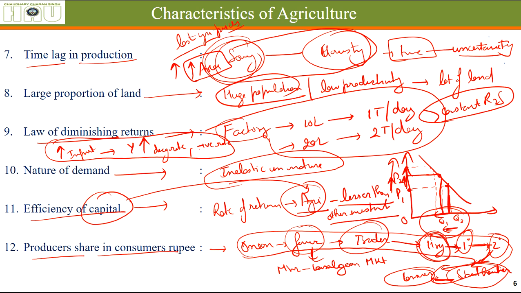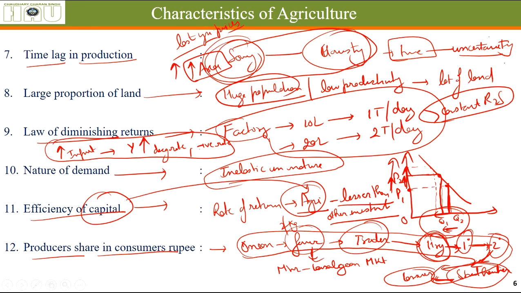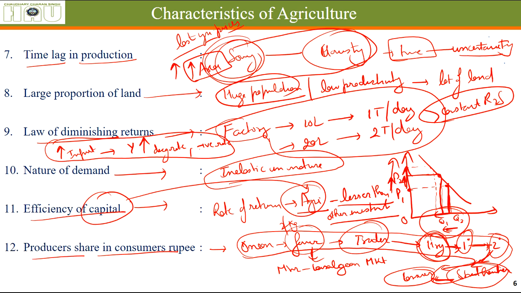So in the end, this farmer might have got rupees 2 per kg for his onion, but the consumer might have paid, or you are paying right now, 20 rupees per kg. The market price for onion is 20 rupees per kg. So how much is the share of the producer in the consumer's rupee? It is just 10%.